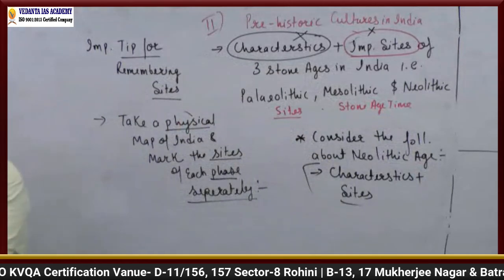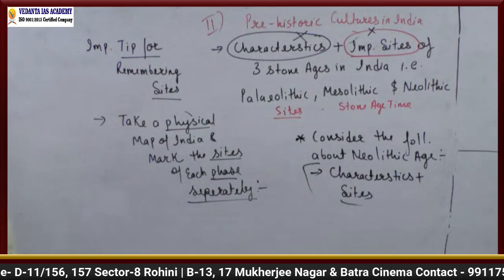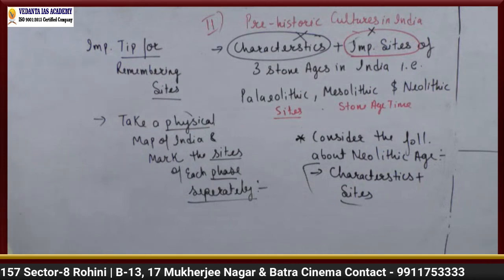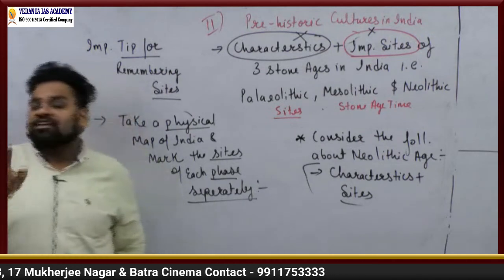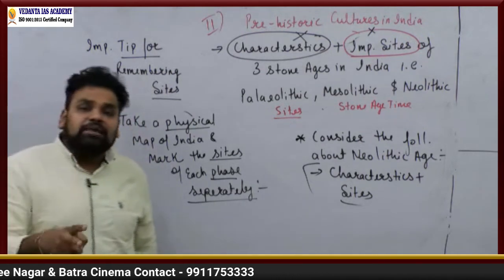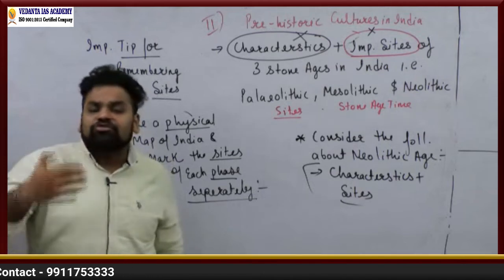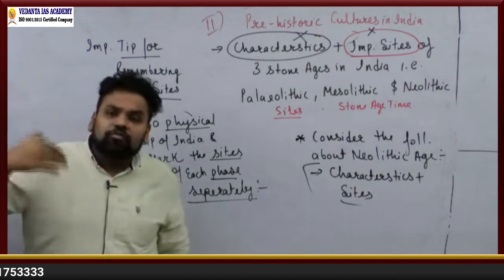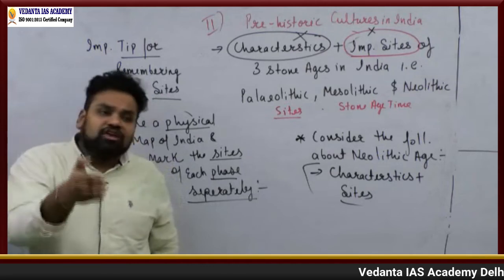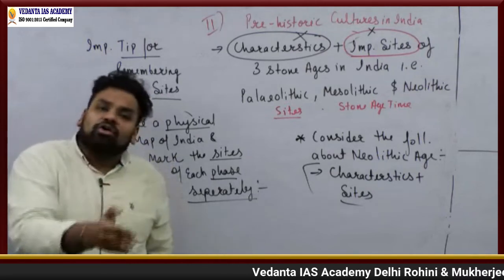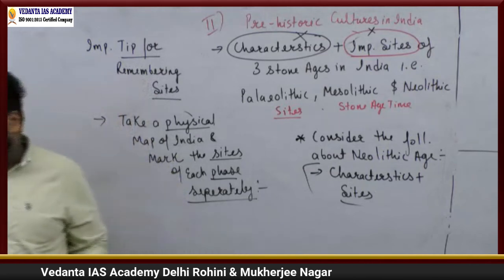Okay, but before I stop, I just need to take the questions. Okay, the questions are, Sushant, Iron Age is not a part of prehistoric culture because Sushant, Iron Age came during 6th century BC, which was the time of the second urbanization, right? Second urbanization meaning the evolution of Mahajanapadas, evolution of Buddhism and Jainism, more and more advancement in agriculture, and before that Vedic civilization has already been there. So it cannot be part of your prehistoric culture.